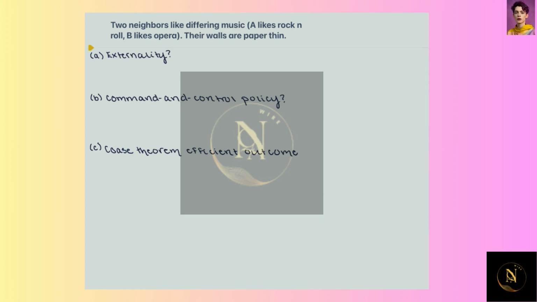This example is walking us through externalities for two neighbors who like different music. We have neighbor A who likes rock and roll and neighbor B who likes opera, and they hate the other person's preference for music. However, these two neighbors live in an apartment with paper thin walls, meaning that when one neighbor plays music, the other can definitely hear it.